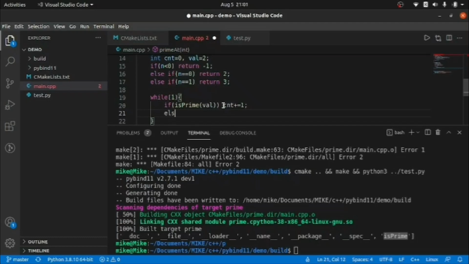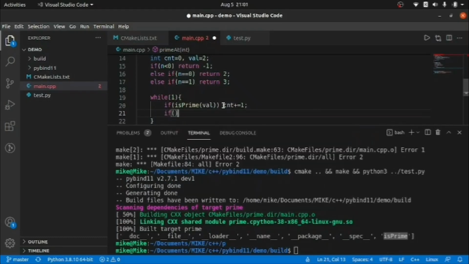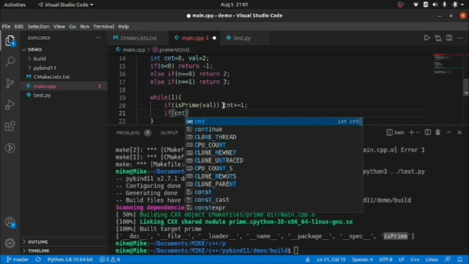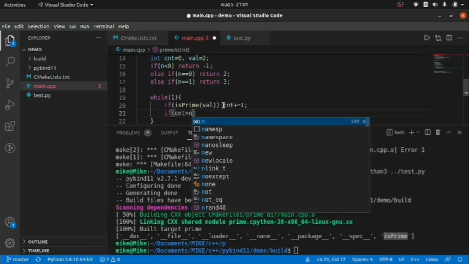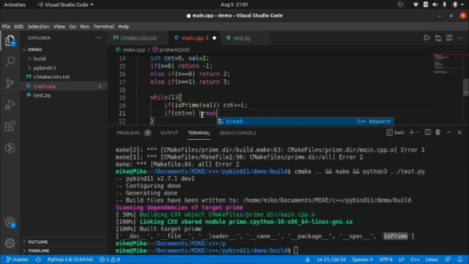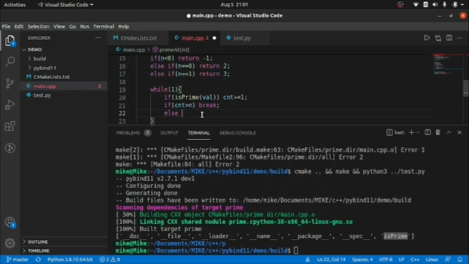Now else, what we can do is simply say that if my count is greater than my index number, if my count increases to greater than the index number, then we can break the loop, because we know we have already reached that particular number, and whatever number we get is a prime number, so we should return that value, right? Else, we can increase the value by 1.